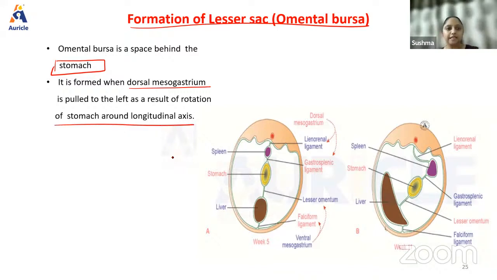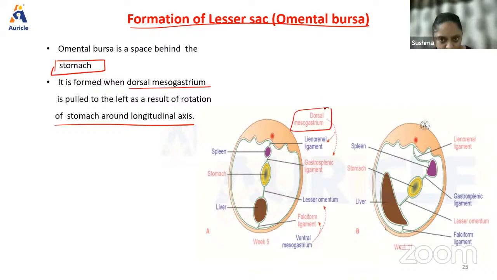Let's say, guys, we have the mesentery like this. This is the stomach, and this is the mesentery, which connects the stomach to the posterior body wall. When the stomach rotates around the longitudinal axis like this, what happens? The dorsal mesentery is also pulled to the left by the stomach. Because of this, there is a space created between these structures and the body wall, which is called the omental bursa. That's it. As simple as it gets.